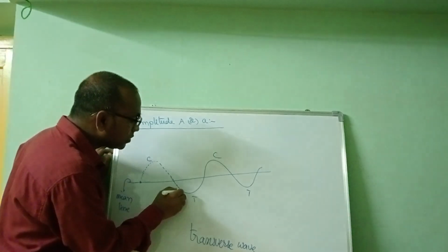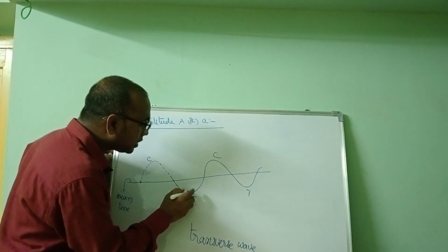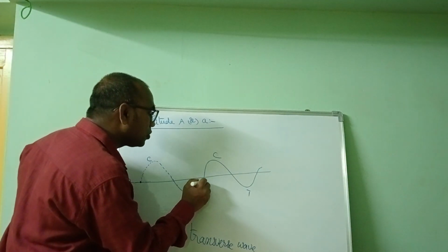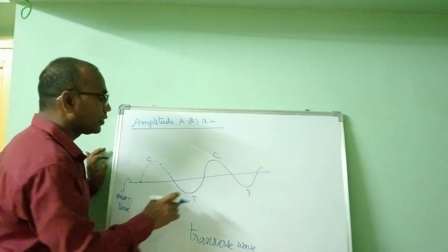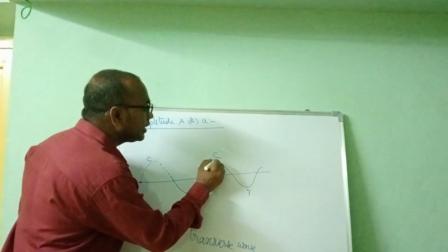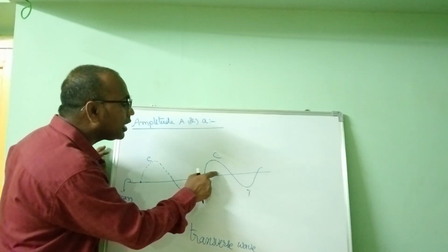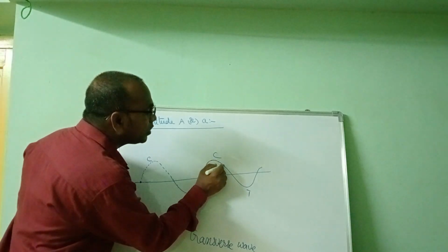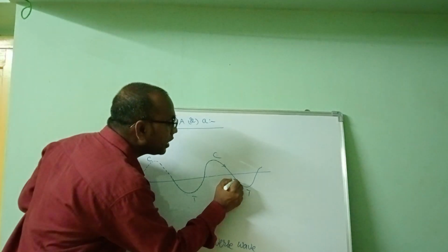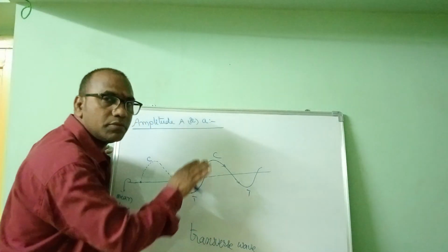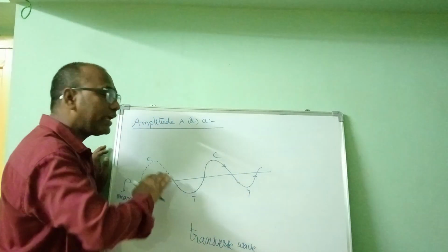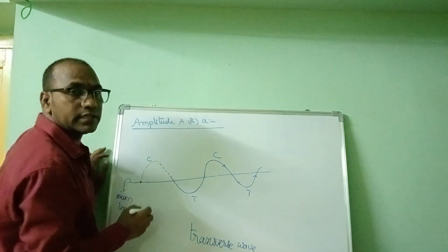Again, it is moving away from the mean position and reaches some extreme position, and again it comes back towards the mean position. Again it is moving away and reaches the maximum distance from the mean position, then comes towards the mean position again. Like that it is continuous. That means crests and troughs are forming.